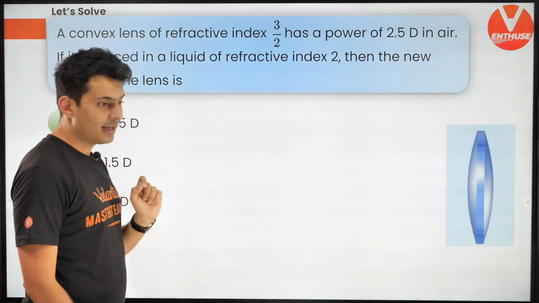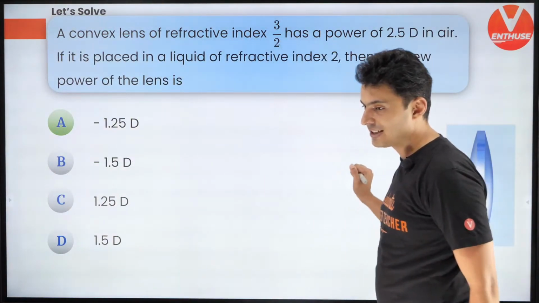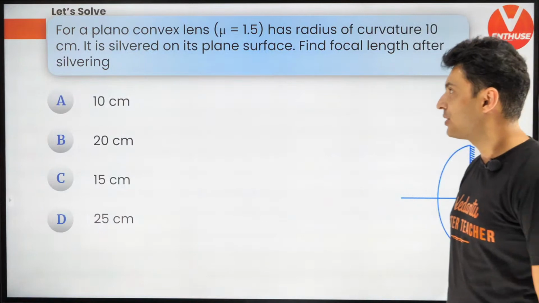So the answer is negative 1.25. Very good, Snehal. Very good, Shreyas. Okay, Sheetal. Let's get going to the next question.